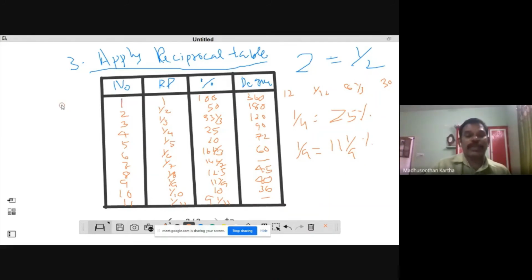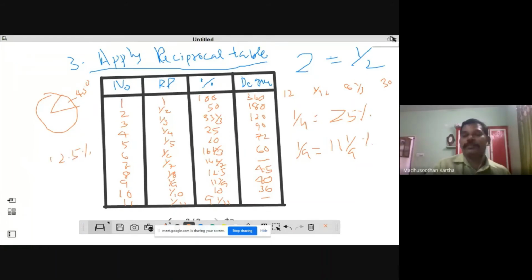Sometimes you may get a pie diagram like this, and it is a family expenditure or budget of a family, something like that. So he spent around 45 degree for education purpose. The question is what percentage of total income he spent for education. So you can easily say that it is 12.5%.